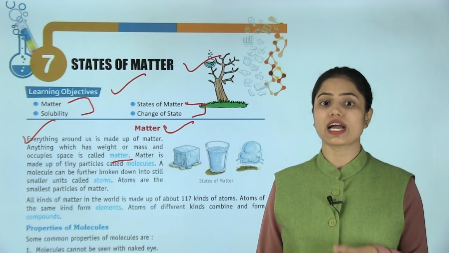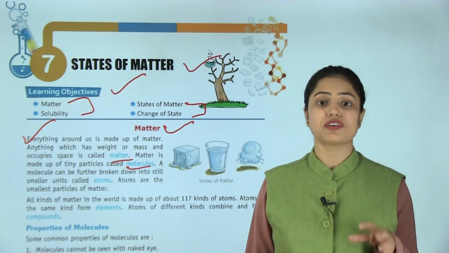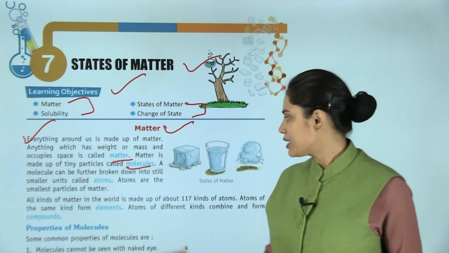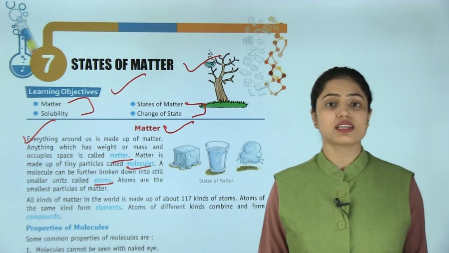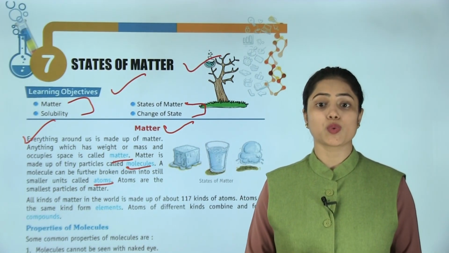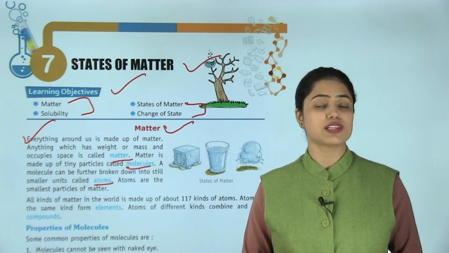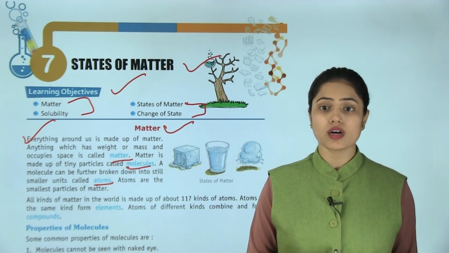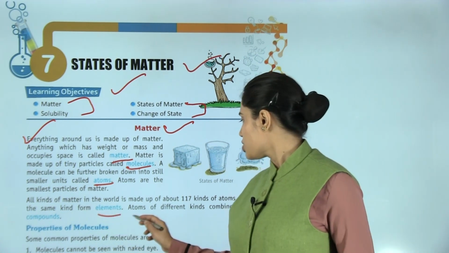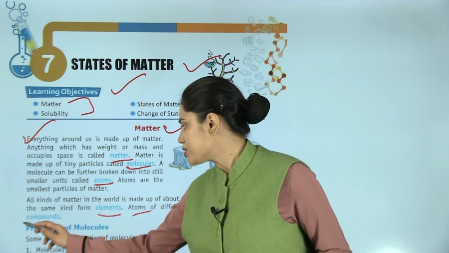Matter is made up of tiny particles called molecules. A molecule can be further broken down into still smaller units called atoms. Atoms are the smallest particles of matter. All kinds of matter in the world are made up of about 117 kinds of atoms. Atoms of the same kind form elements. Atoms of different kinds combine and form compounds.